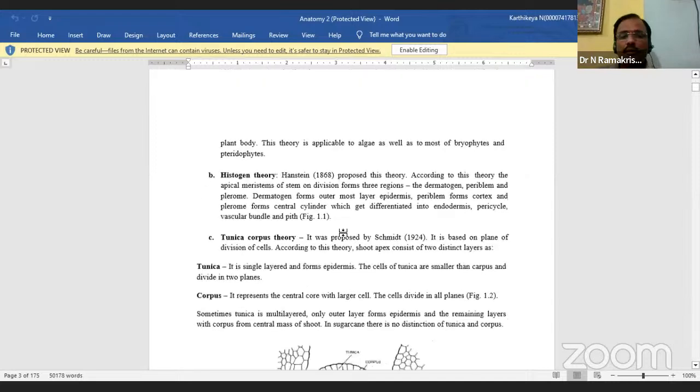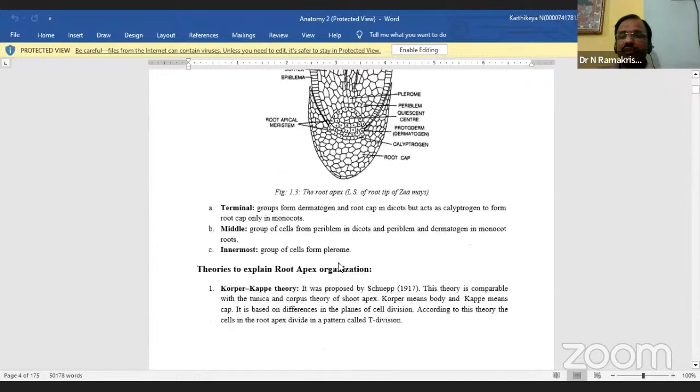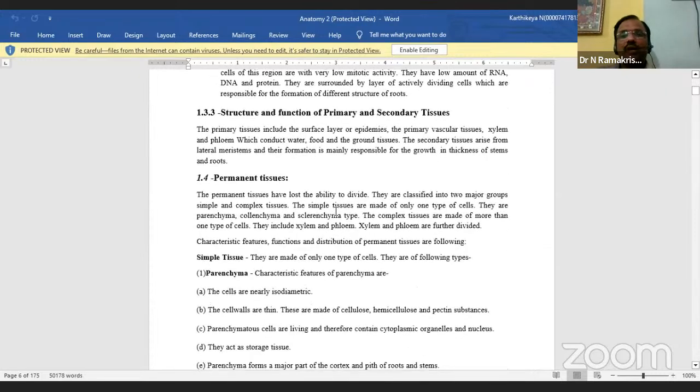After development, the meristematic tissues are modified into the second one. What is the second one? Permanent tissues. So the first one is meristematic tissues, and these will go to the second one, permanent tissues.